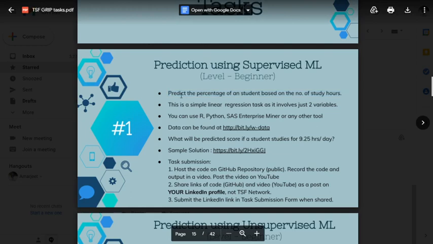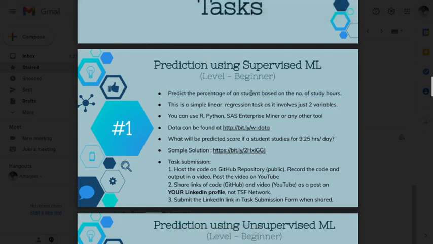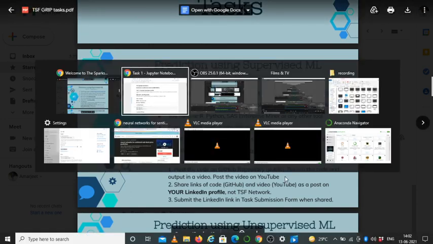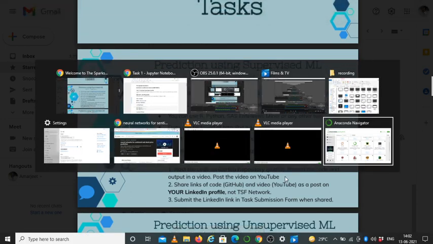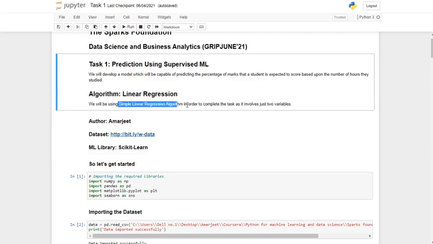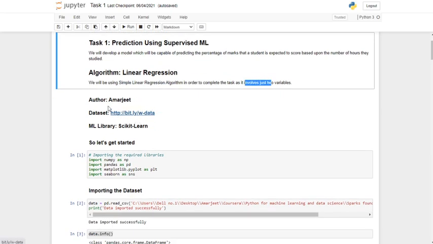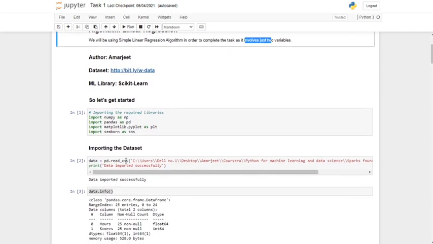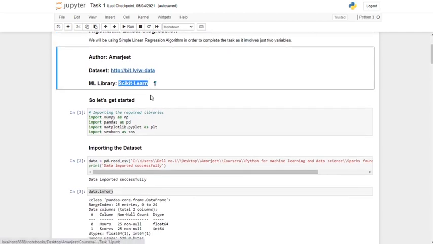So as you see, the task is to predict the percentage of a student based on the number of study hours. I have used Python language and Jupyter Notebook IDE to perform the task. I have used a simple linear regression algorithm in order to complete the task as the data involves only two variables. The data set is given by this link. I have used the scikit-learn machine learning library.